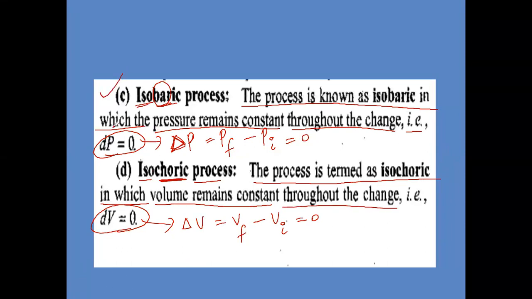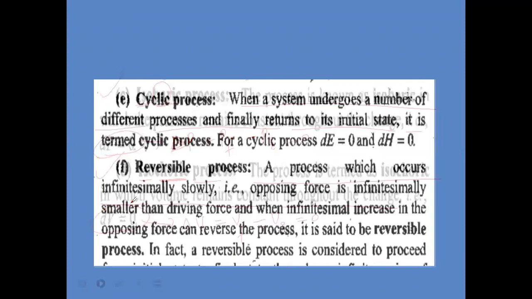Are these two steps understood here? Two processes, isobaric and isochoric. So far, how many processes we studied? Four thermodynamic processes. What are they? Isothermal, adiabatic, isobaric, and isochoric. 4 types.